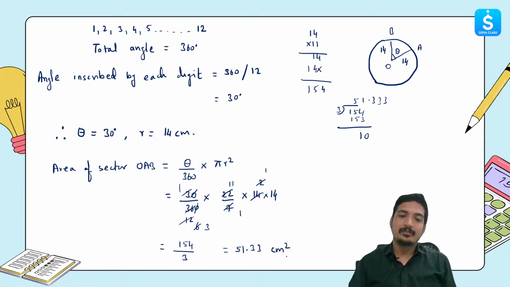So therefore we'll say that the area of sector OAB is going to be 51.33 centimeter squared.